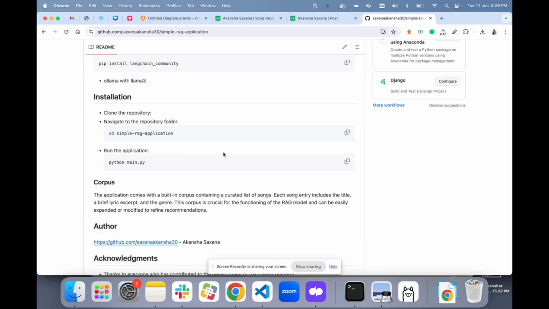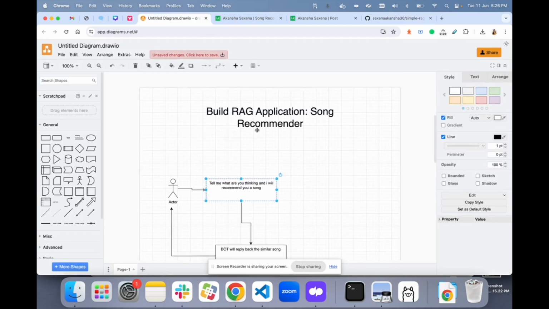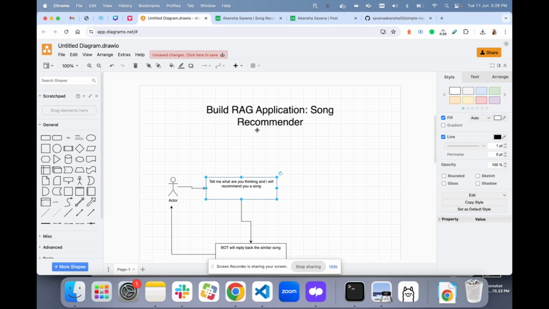So this is all about how to create a RAG application all from scratch, very beginner friendly, to understand the concept first, and then explore and create more complex applications. In the next video we are going to create more applications, hands-on videos around RAG. So stay tuned. Thank you very much.